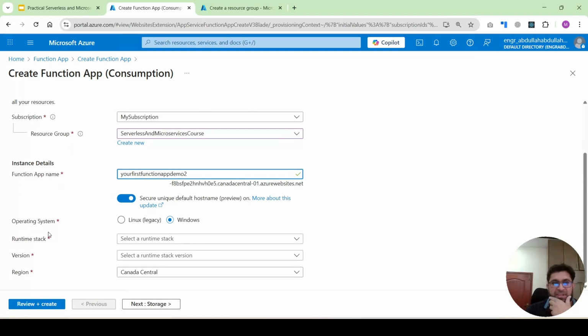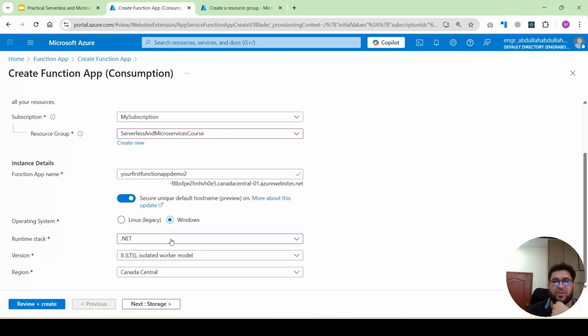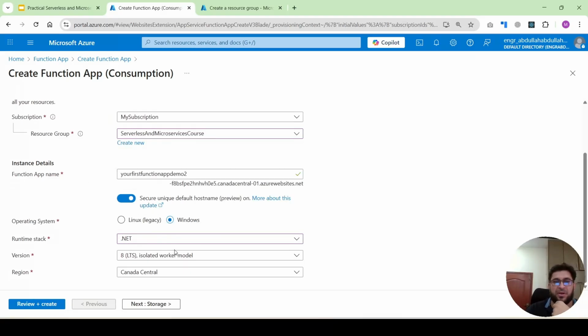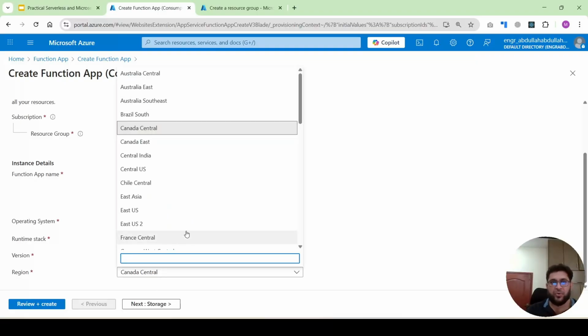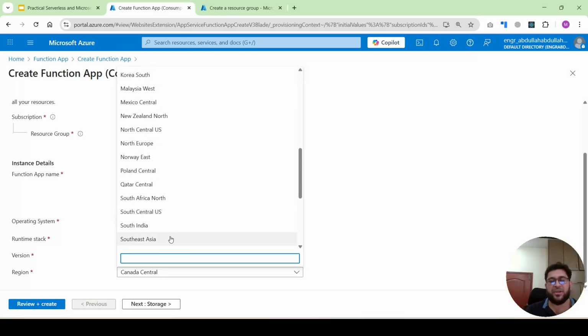After that, you will select the operating system. You will select Windows. If you are using Linux, you will use Linux. Next, you will select the runtime stack. I will use .NET. You can also use Java if you are using other technology, so it's up to you. This is the version of .NET. I will go with .NET 8, and this is the region. Again, you will select the region closest to your targeted user.